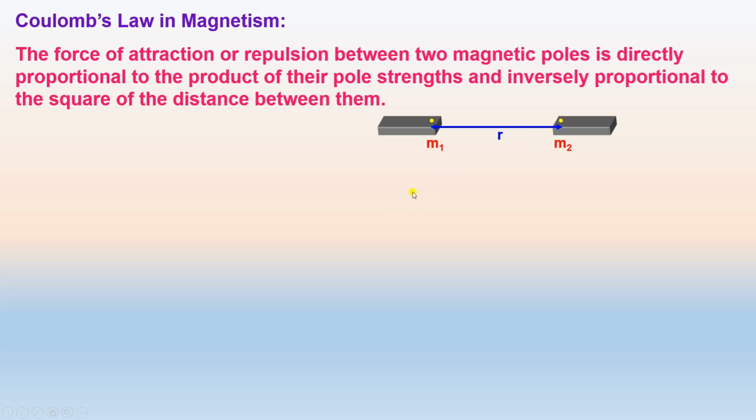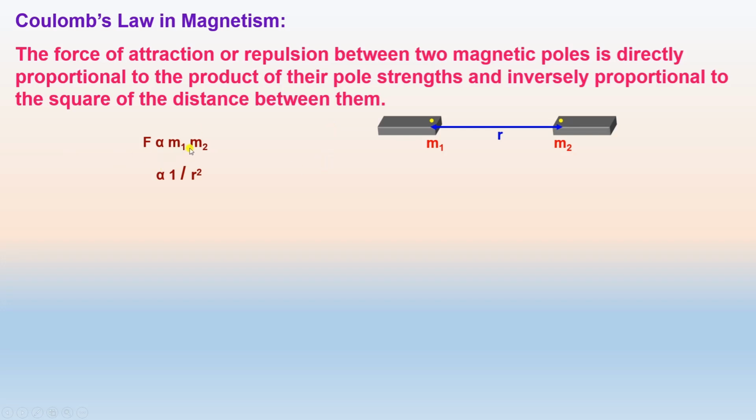Then the force of attraction or repulsion between the two poles is found to be directly proportional to the product of the magnitude of the pole strength and inversely proportional to the square of the distance between them.